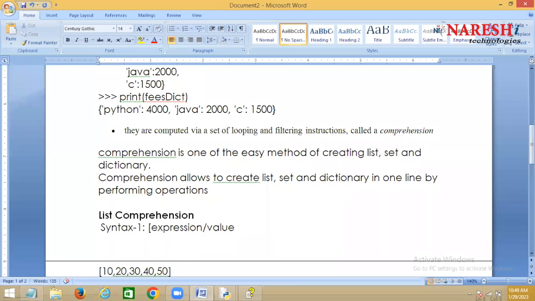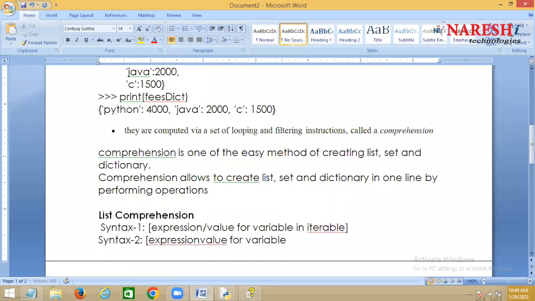Within square brackets, you can write a for loop: for variable in iterable. And there is one more syntax. Here you write an expression or a value, followed by a for variable in iterable, and then an if followed by a test. This is called filtering.